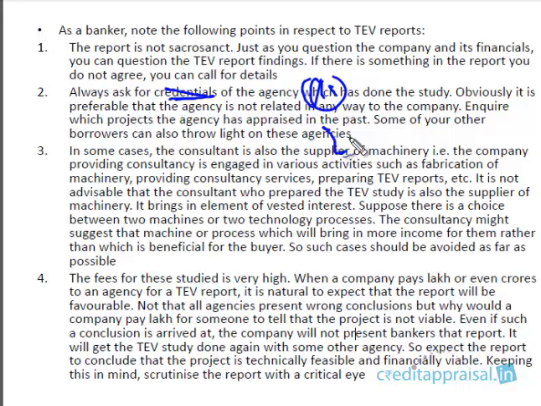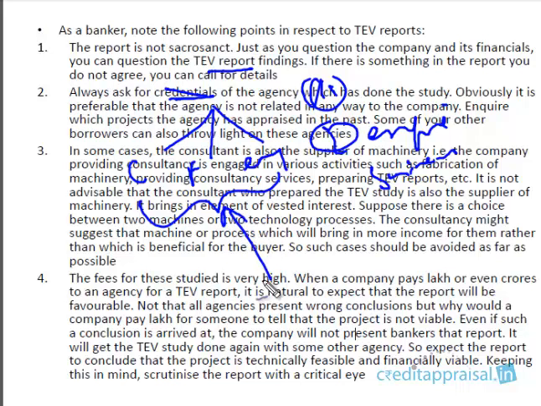That is one part. The second part is to inquire about their entire business. Are they just into preparing TV reports, or do they have other lines? What is this company into? Is it into other activities like consultancy, fabrication, engineering services, and is the applicant borrower company availing any of these services also? You have to inquire, right?